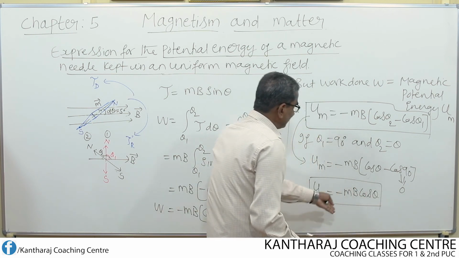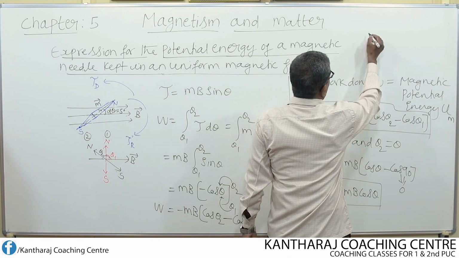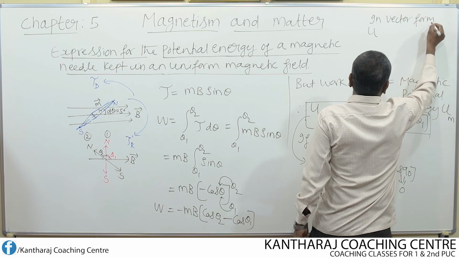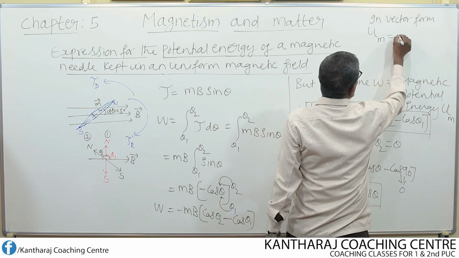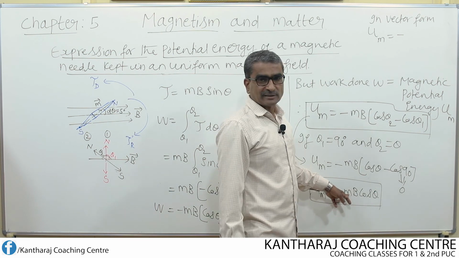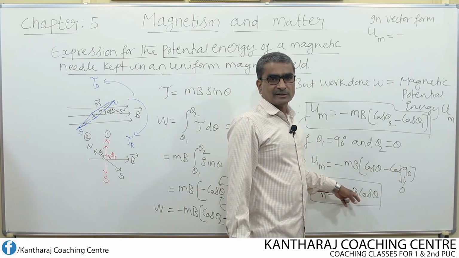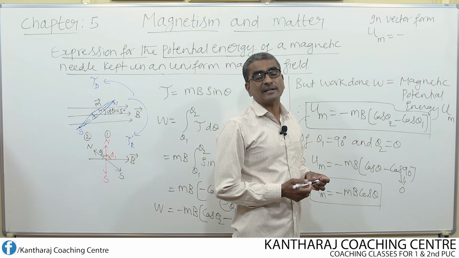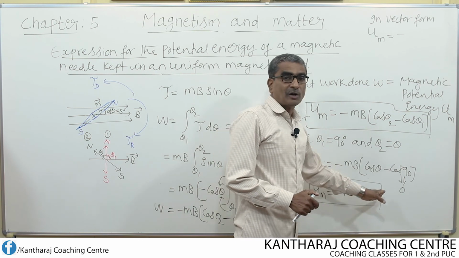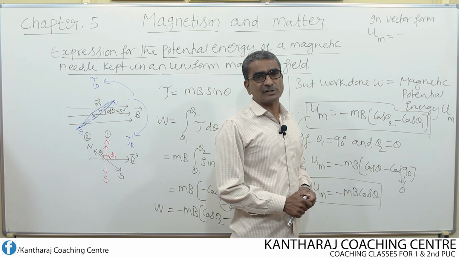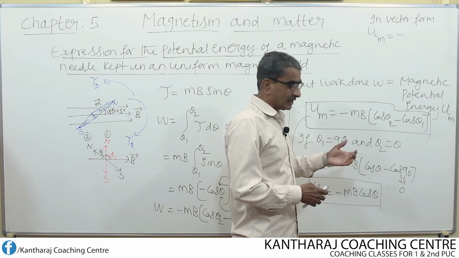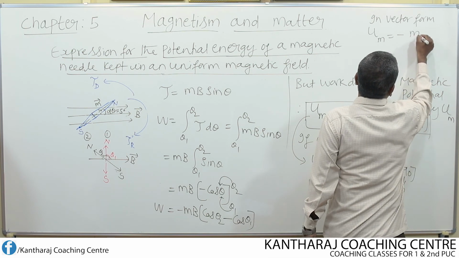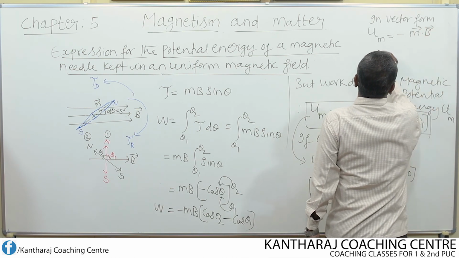This can also be written vectorially, that means in the form of vectors. So in vector form it can be written as UM equal to minus, look here, magnetic moment is also a vector, field is also a vector, and cos theta, a trigonometric function, is there. Therefore I can express this equation in terms of the dot product of two vectors. Because of the trigonometric function cos, it should be expressed as a dot product, or scalar product, of two vectors. So it becomes minus M dot B, the dot product of two vectors.